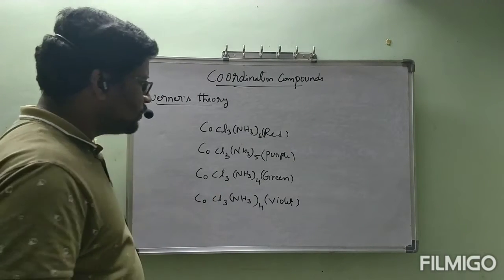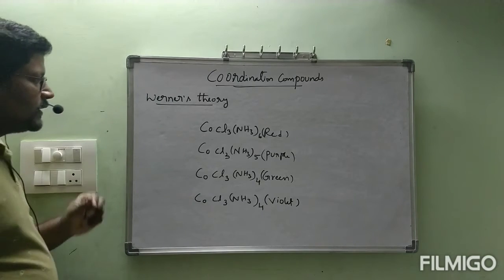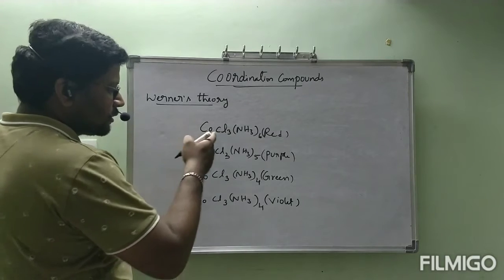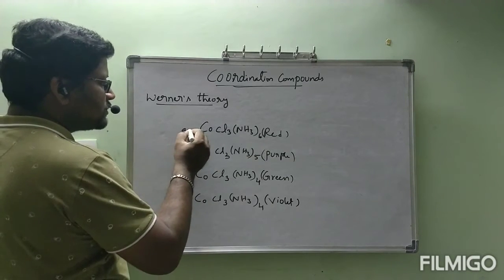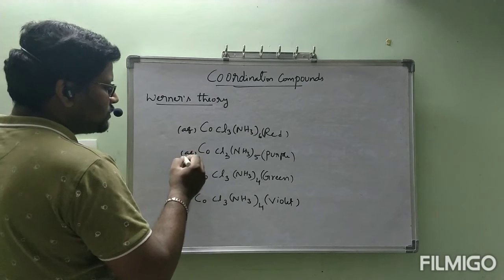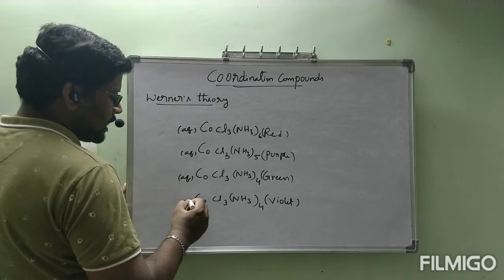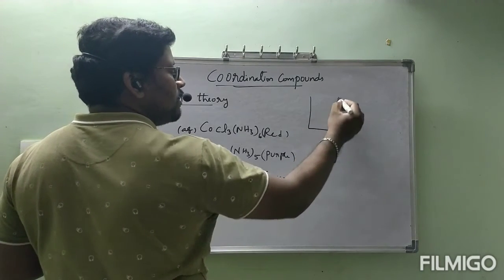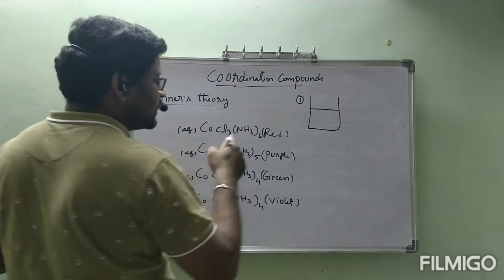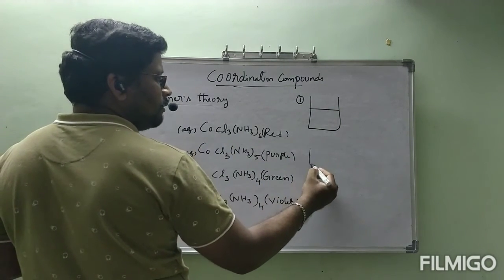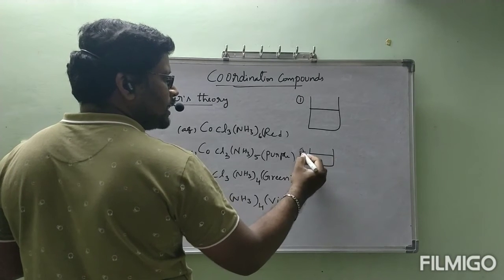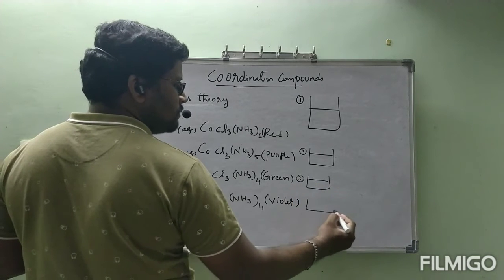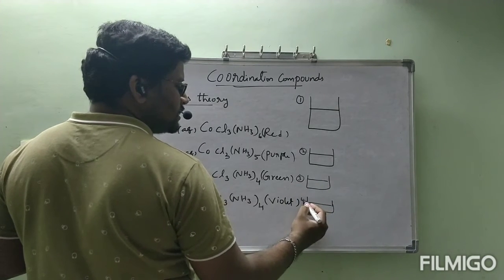Now, the scientist took each compound in aqueous solution. That means he dissolved it in water. Every compound is an aqueous solution. Now let us see. Beaker 1 contains this aqueous solution. Beaker 2 contains this aqueous solution. Beaker 3 contains this aqueous solution, and beaker 4 contains this aqueous solution.